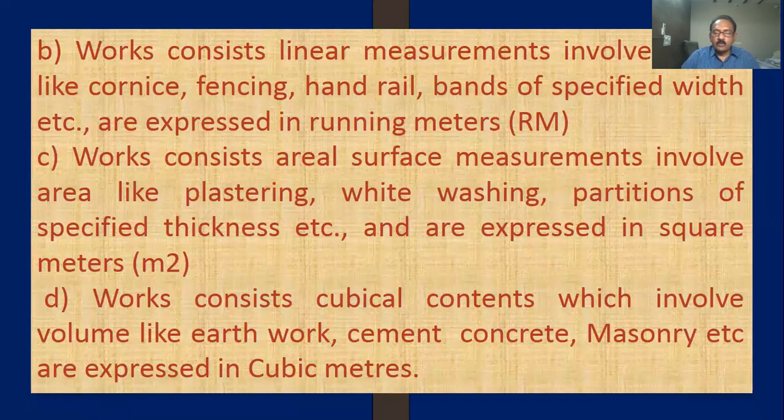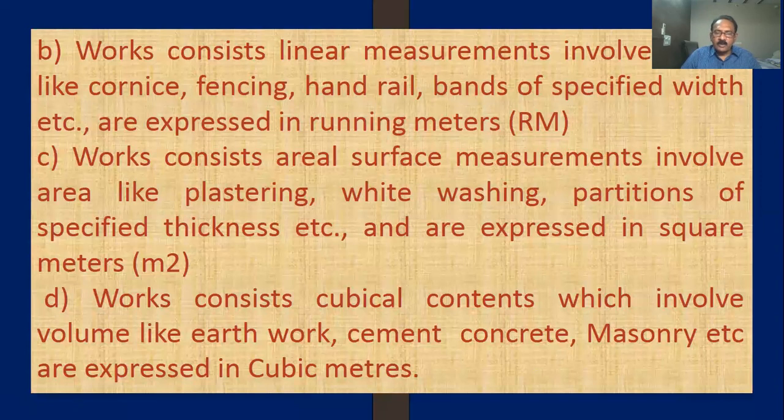So till now, what are the principles of measurements? One is in numbers, for example number of doors, 3 or 4. Second is linear measurement, lengthwise, for example cornice, fencing, handrail, measured in running meter.